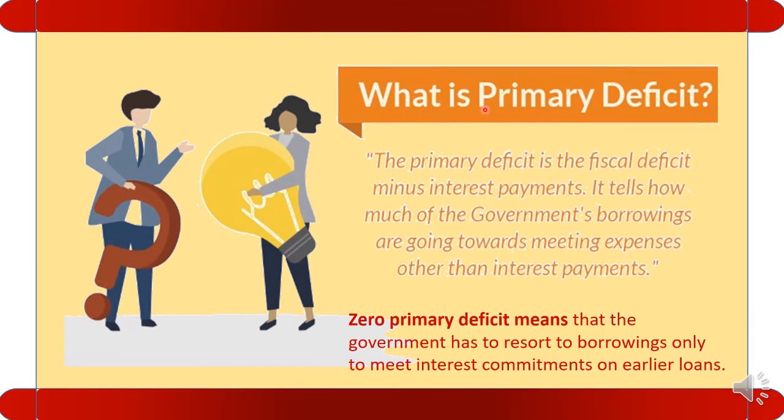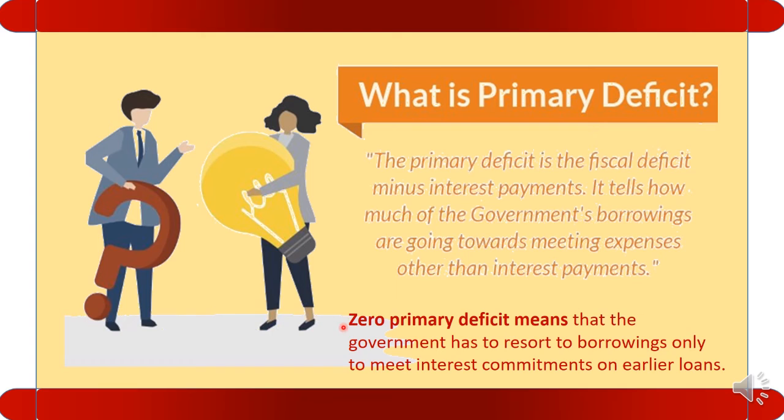Let us see what is primary deficit. Primary deficit is the fiscal deficit minus interest payment. Very important point. It tells how much of the government's borrowing is going towards meeting expenses other than interest. It means how much borrowing the government will use to meet the expenditure, not to meet out interest payment.